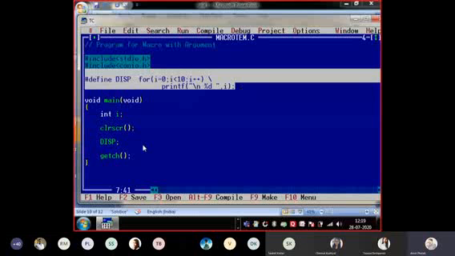I have done this program just as an example. This program may not have any purpose, but you can use this macro for doing some part in your program. Suppose I want to display the roll number of the student.